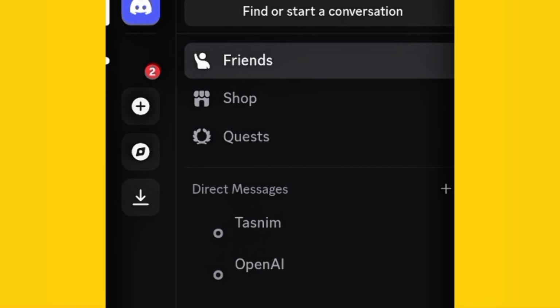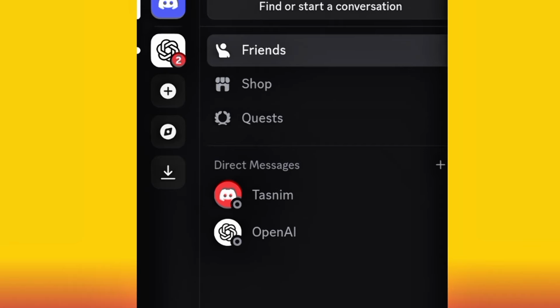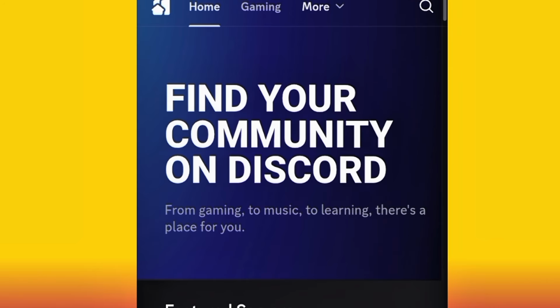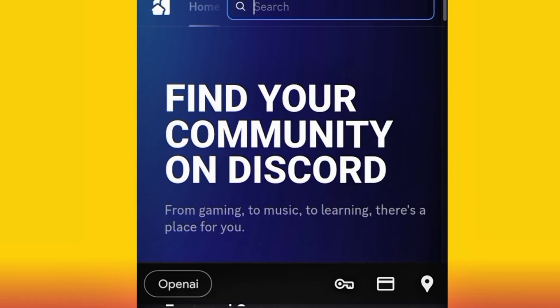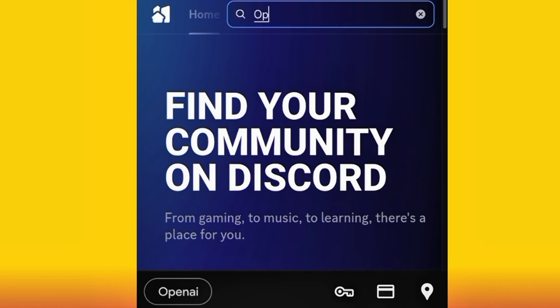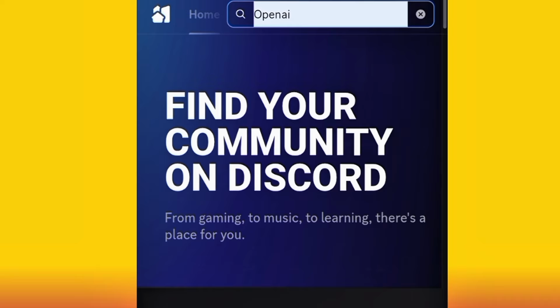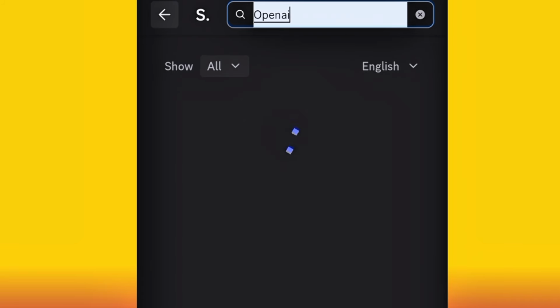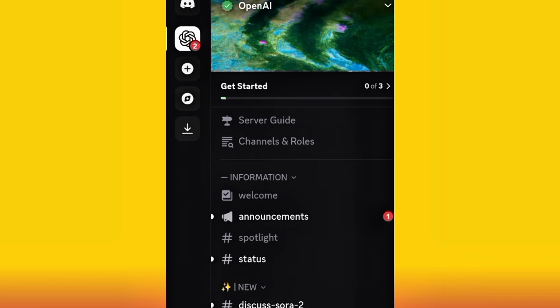If you log in, you are going to see this search icon. Go ahead and click it, and type OpenAI, and hit enter. Now it's going to bring you here. As you can see, the first link is OpenAI. Go ahead and click this OpenAI community, and it's going to bring you here.